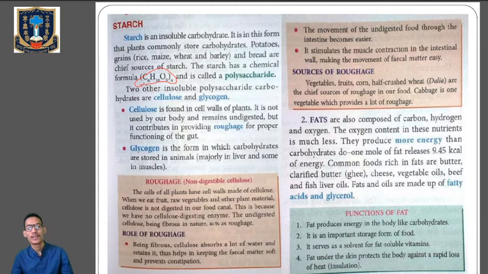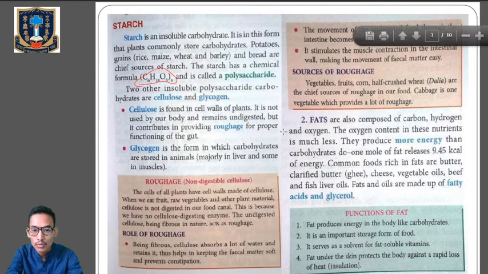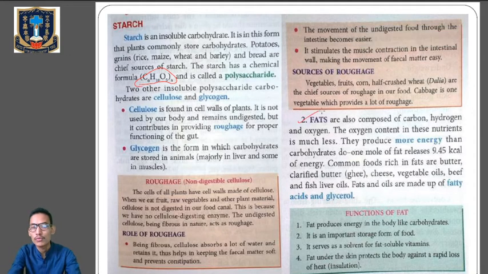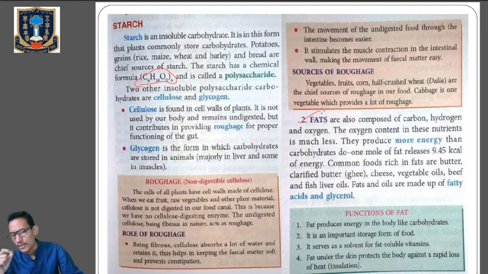Clear? Okay, now next one, fats, which are composed of carbon, hydrogen and oxygen. The oxygen content in these nutrients is much less. Look at the fats. It's mainly composed of carbon, hydrogen and oxygen. So whenever we are talking about the classes of nutrients, we have to remember their compositions. Okay, so carbohydrates are mainly composed of carbon, hydrogen and oxygen, right? And with the ratio of hydrogen and oxygen was 2:1. So here fat is also composed of carbon, hydrogen, oxygen, and the oxygen content is much less. Okay, and they produce more energy than carbohydrates.